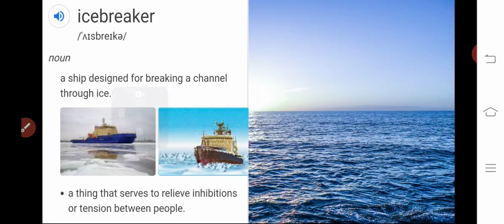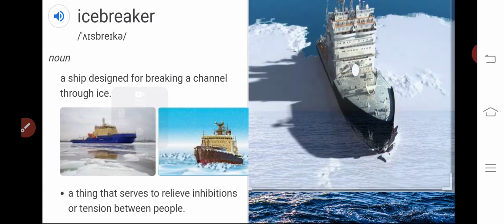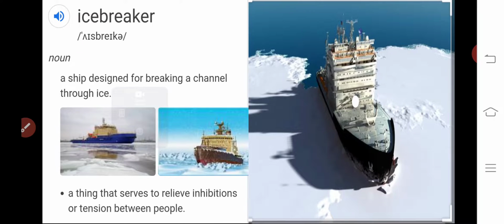I can show you the image as like this. This is the commercial icebreaker ship. What is the duty of that ship? It has to break the ice so that other ships can get the path through that ice.